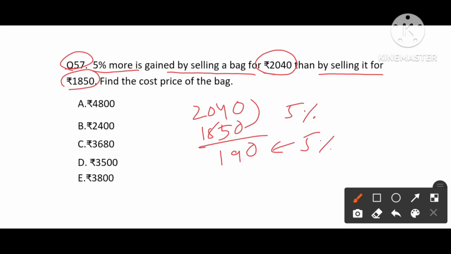Now the question is asked to find the cost price of the bag. Cost price is 100%. So 5% is 190, which means 20 times 190, which will be 3800. Option E is the answer for this question.